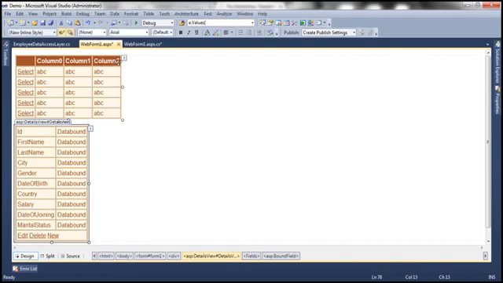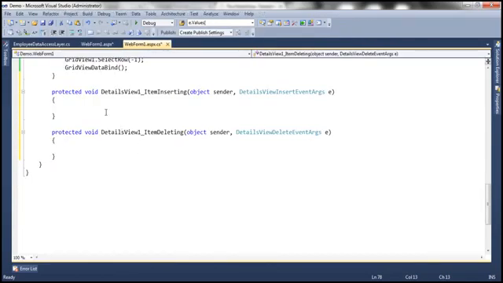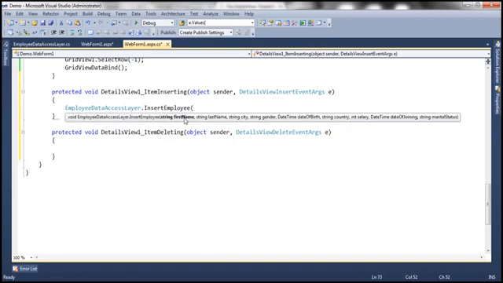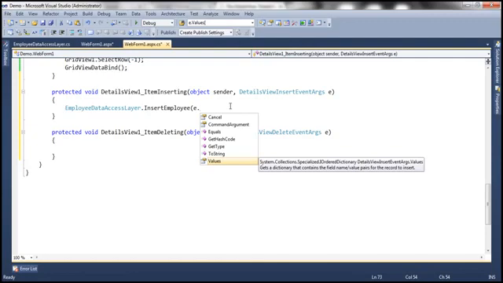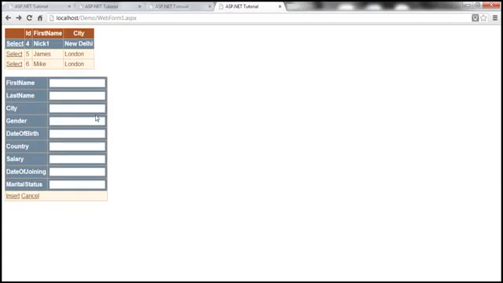Okay, so what should happen when item inserting event is raised? Obviously we need to take those values and then populate that method. So obviously we have this employee data access layer method, which has got method insert employee, and to this method we need to supply the values for all these parameters, first name, last name. How am I going to get the values for them? Again, I can use this grid view details view insert event arguments object. So e dot, I have values. Now look at this, I don't have old values and new values properties here, because when we are inserting, there's no concept of old values. All of them are going to be new values.